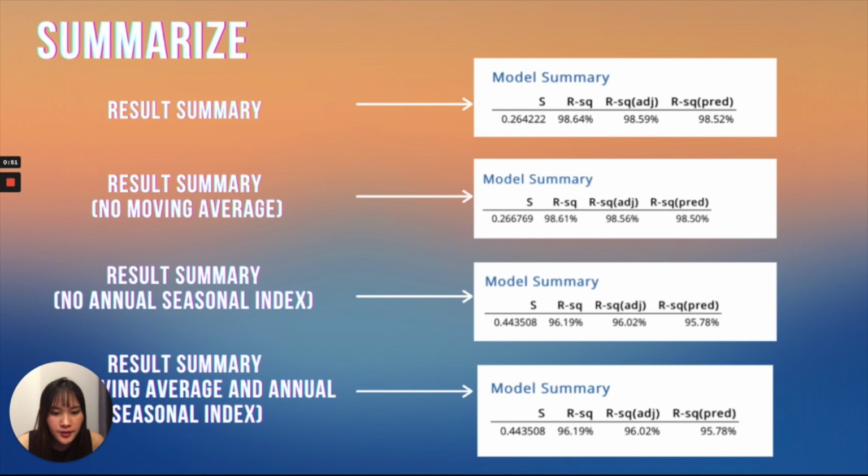In the third and fourth graphs, we cut off the annual seasonal index variable. The R squared is 96.19, which is nearly 100%, but the result is decreasing compared to the first and second, so it means the annual seasonal index variable has an effect on the data. Last but not least, the R squared in the model summary without annual seasonal is lower than the model summary without moving average, because the annual seasonal value has a direct effect on R squared.